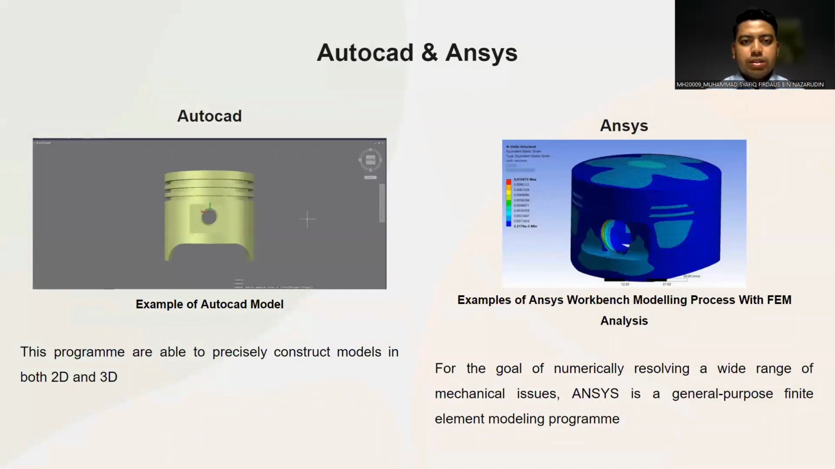For the analysis, we use AutoCAD and ANSYS. AutoCAD is able to precisely construct models in both 2D and 3D. For ANSYS, this is an example of the ANSYS Workbench modeling process with finite element method analysis. For the goal of numerically resolving a wide range of mechanical issues, ANSYS is a general purpose finite element modeling program.